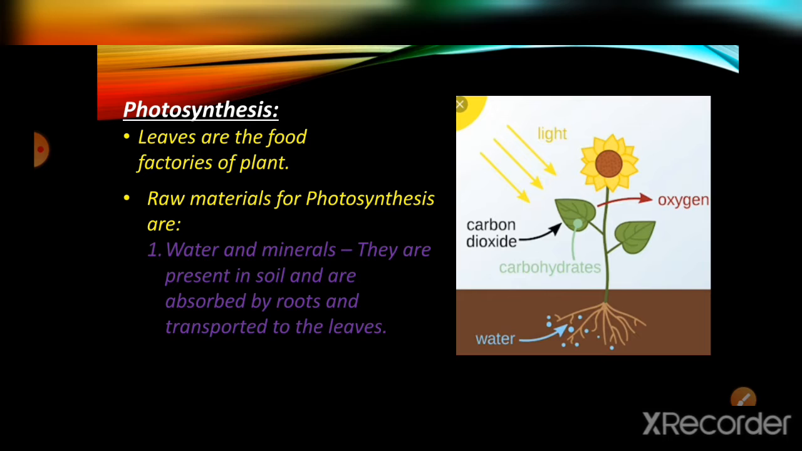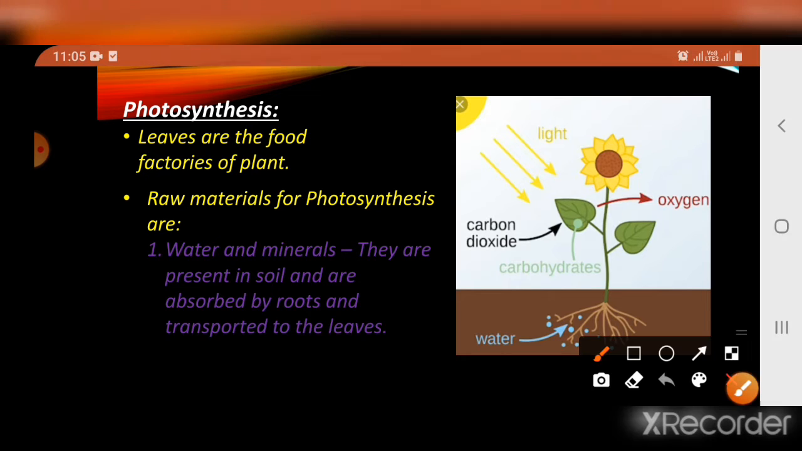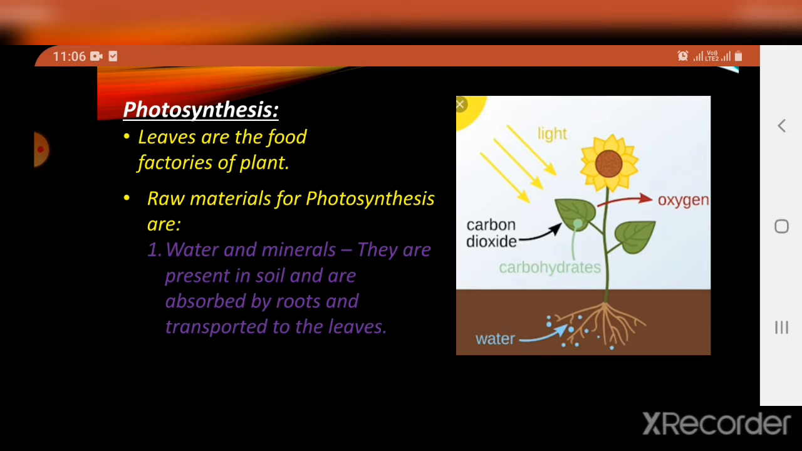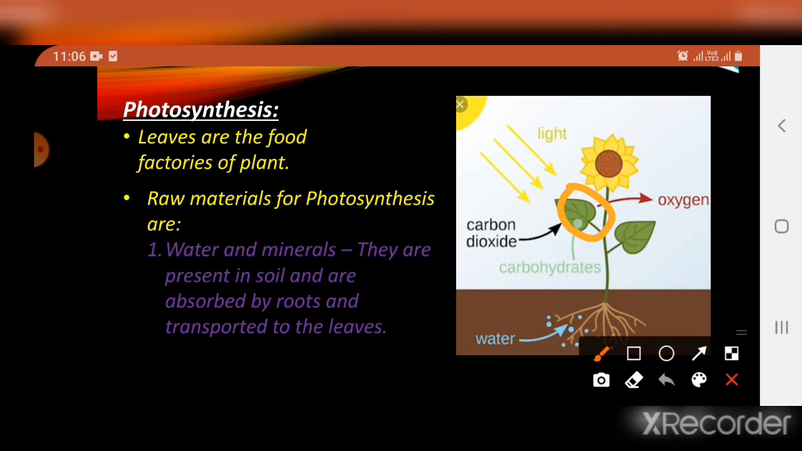So this picture shows photosynthesis. Here in this picture, we can see water. This water is going through the roots. The roots are absorbing the water, and it is going to this leaf. In this leaf only photosynthesis is happening. So in this leaf the photosynthesis is happening.